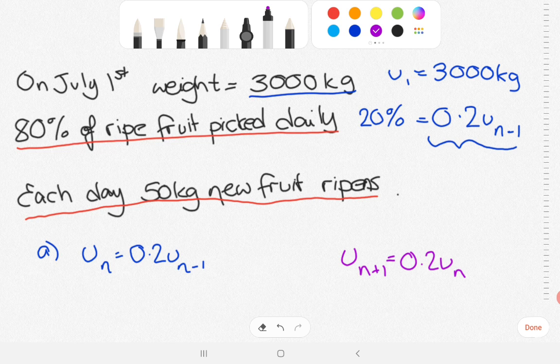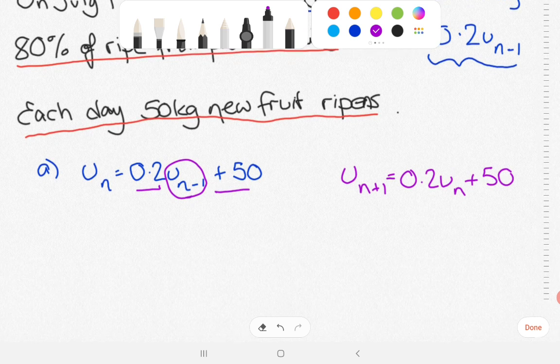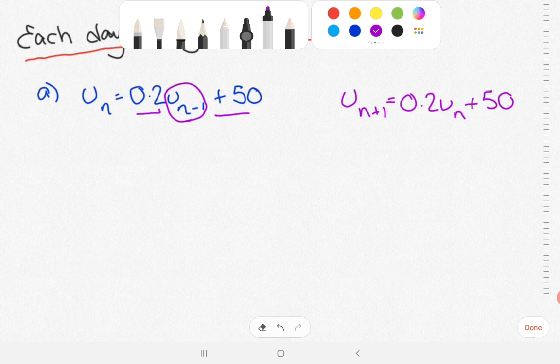construct the recurrence relation. Okay, but then every day 50 kilograms of the berries ripen. So every day we're adding on another 50 kilograms to our amount that's available for picking. So that's how we construct the recurrence relation. We've got 0.2 because 20% are left of the previous day's amount plus the new 50 kilograms of fruit that is ripened.